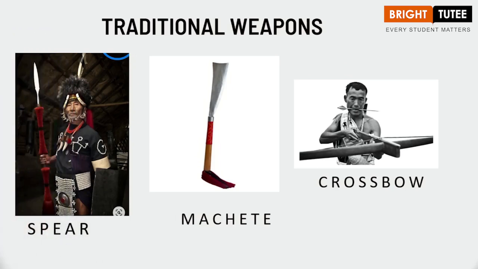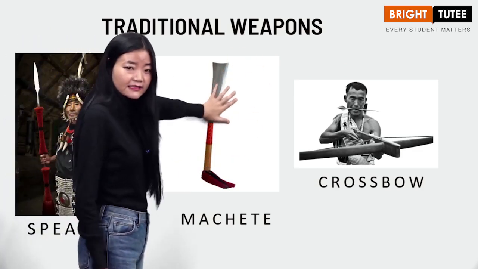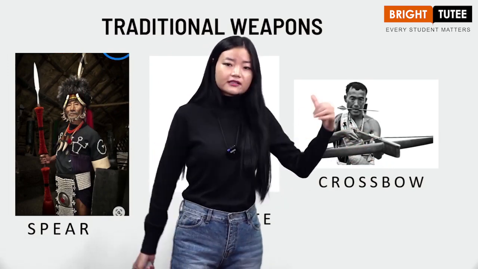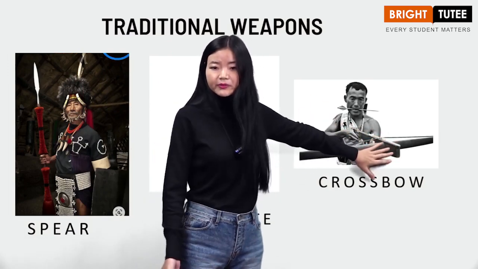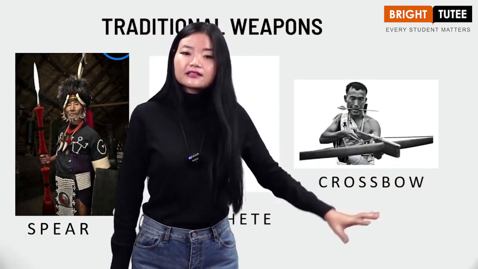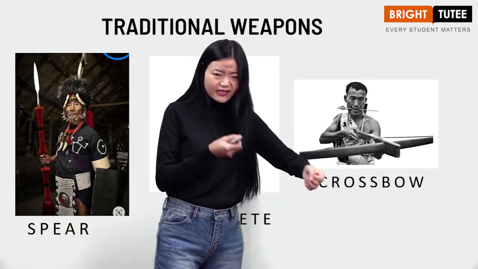Okay, now when we talk about the traditional weapons, we have spear. This is famously called Tau in Nagaland. And then there is this crossbow. This is a very interesting traditional weapon, especially used by the Sangtam tribe. Okay, and this traditional weapon, that is crossbow, we say it as a crossbow.